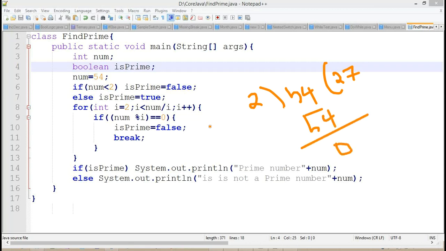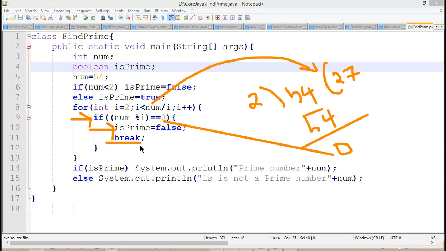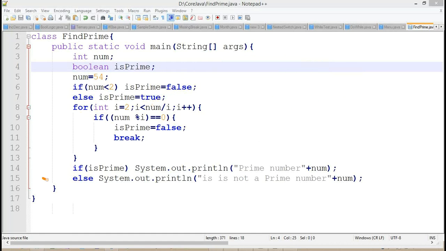So now we are getting 0 here. So i less than 27 is going to satisfy, and it goes back to this particular condition, number modulo i. It's checking with 0, and the remainder we are getting is 0. So we are making isPrime false, and we are breaking this particular loop, so that the else block is executing here. It is not a prime number.